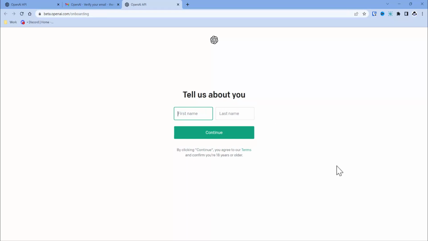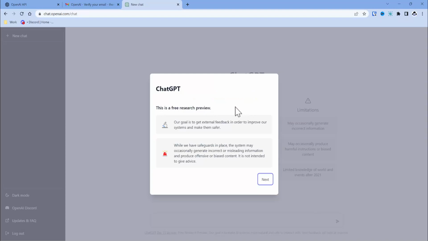You're going to put in your name and you're going to give them a phone number to send your code to. Once you have verified your phone, you'll get a couple of informational blocks that'll come up. I suggest you read those. They do put safeguards in place.